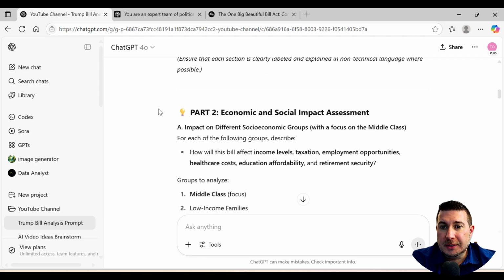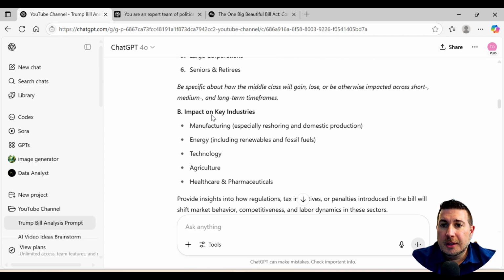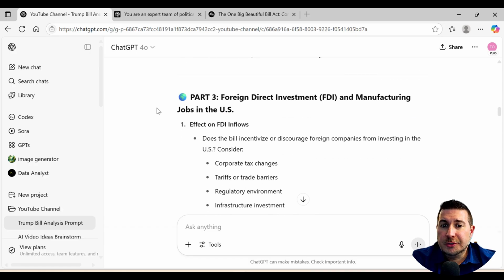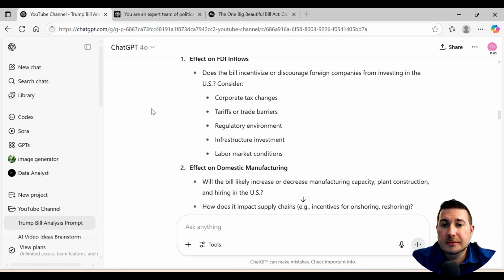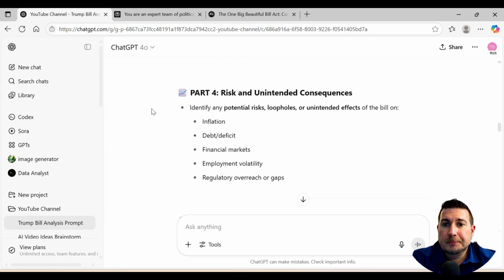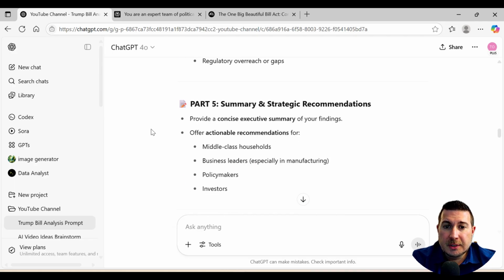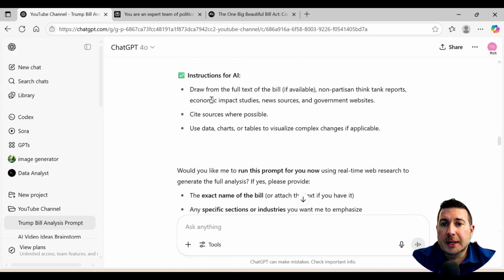Talking about economic and social impact on all these different industries, foreign direct investment, manufacturing jobs. I'm really interested in how it's going to potentially affect that. Is it going to improve it? We're going to have more foreign direct investment come to the U.S. or not? Risk and unintended consequences. Summary and strategic recommendations. And then instructions for AI. Right? Draw from a full text of the bill. Nonpartisan reports. And then it says, do you want to run it now?